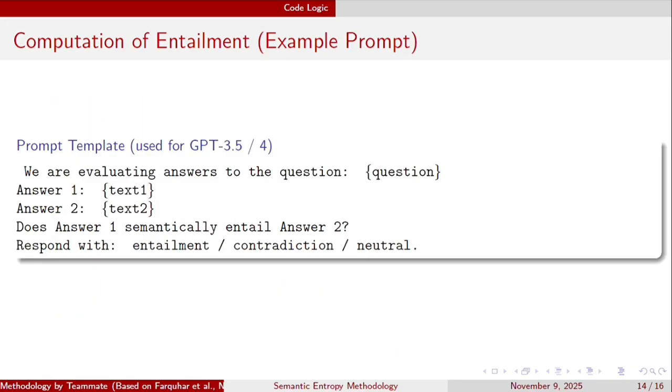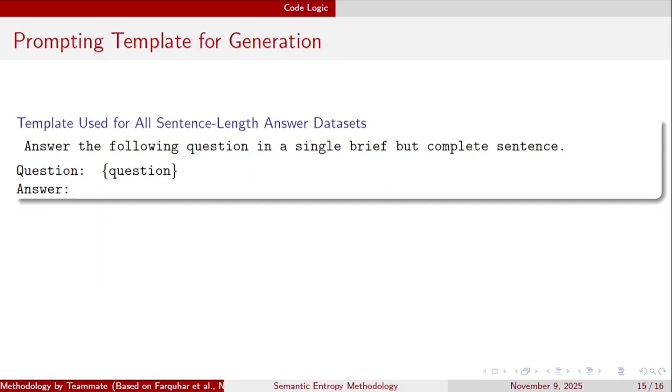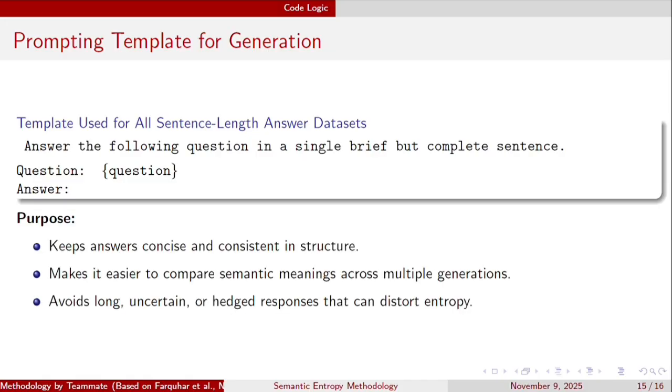So for the computation of the entailment, they use a prompt something like this: we are evaluating answers to the questions. They gave two answers and asked if answer 1 semantically entails answer 2, and the model had to respond with entailment, contradiction or neutral. And for the sentence length generation, they use a template like: answer the following question in a single brief but complete sentence, and then they gave the question. The purposes are keeping the answers concise, making it easier to compare the semantic meanings across multiple generations, and avoiding long uncertain responses that can distort the entropy.